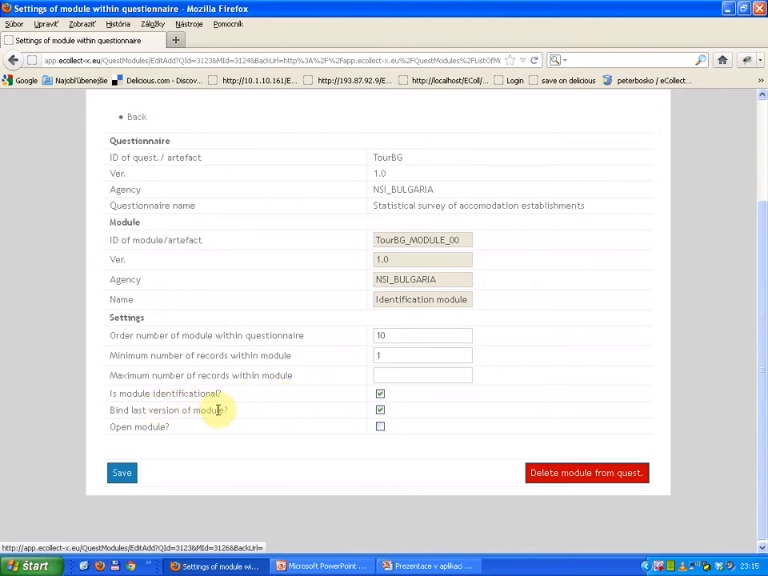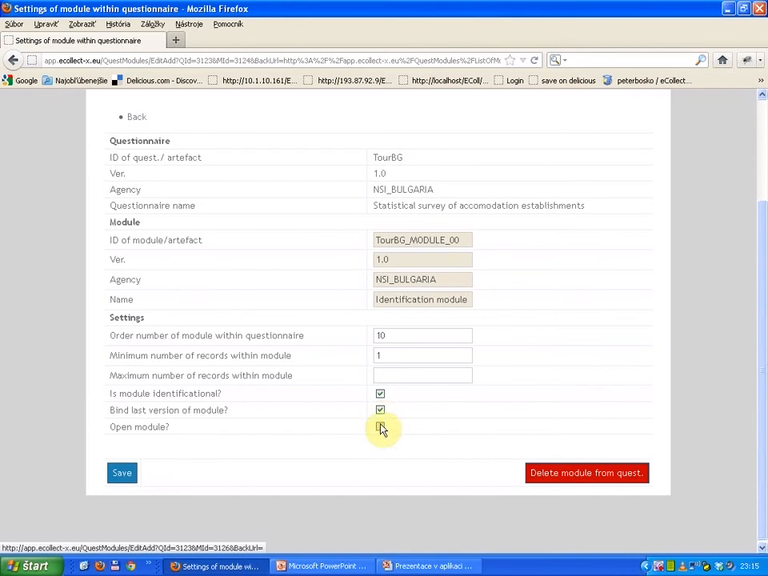Bind to last version of module is also an important attribute, because each module can have multiple versions. When I click that this assignment of this module to this questionnaire should be late bound, that means that when I create a new version of a module, always the latest version of the module will be pulled from the database during the visualization of the questionnaire.